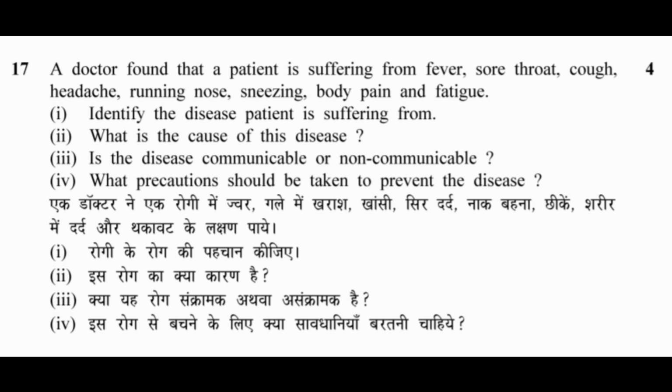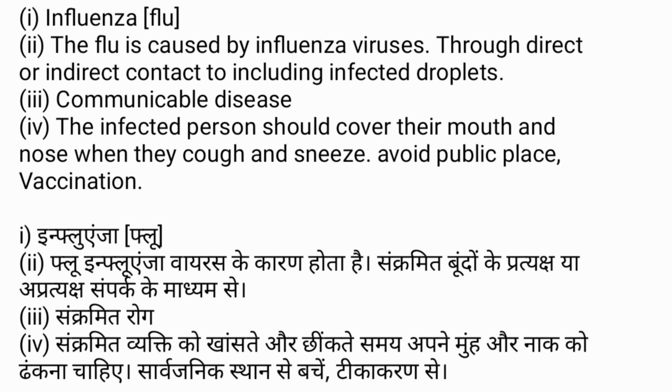17. A doctor found that a patient is suffering from fever, sore throat, cough, headache, running nose, sneezing, body pain and fatigue. 1. Identify the disease the patient is suffering from. 2. What is the cause of this disease? 3. Is the disease communicable or non-communicable? 4. What precautions should be taken to prevent the disease? 1. Influenza, flu. 2. The flu is caused by influenza virus through direct or indirect contact including infected droplets. 3. Communicable disease. 4. The infected person should cover their mouth and nose when they cough and sneeze. Avoid public places. Vaccination.